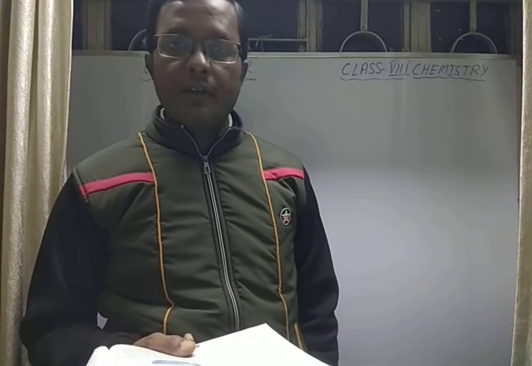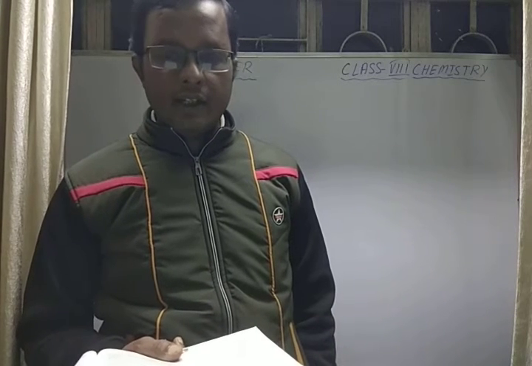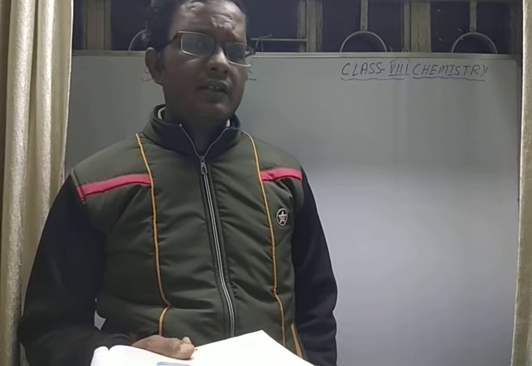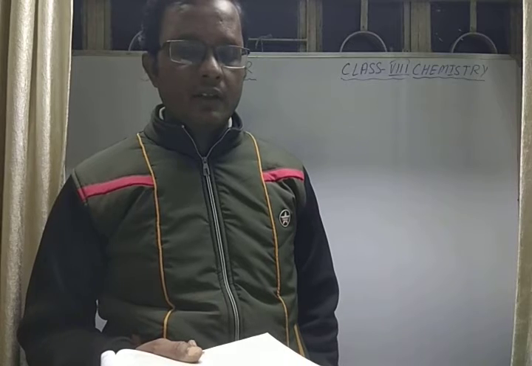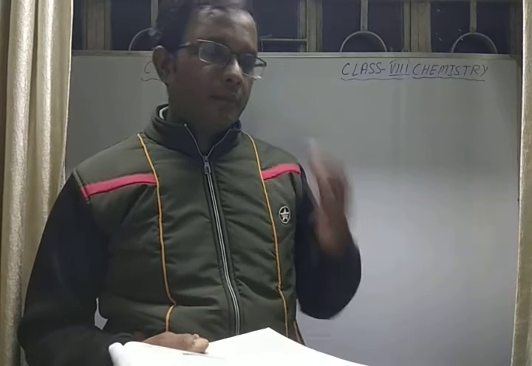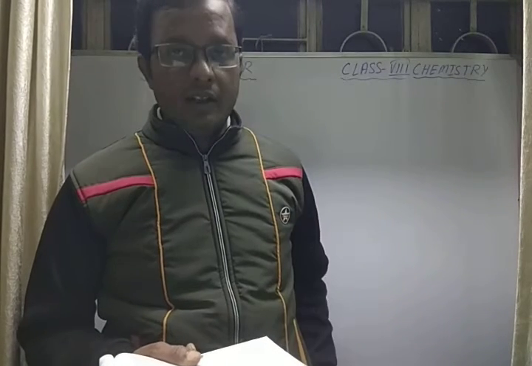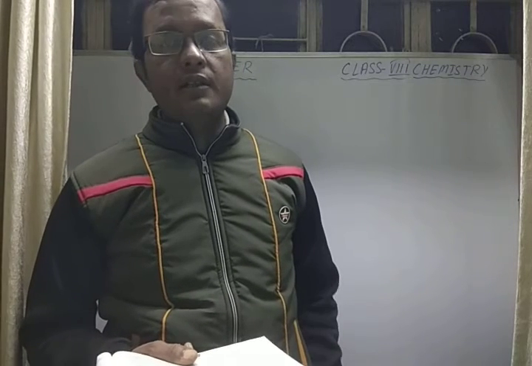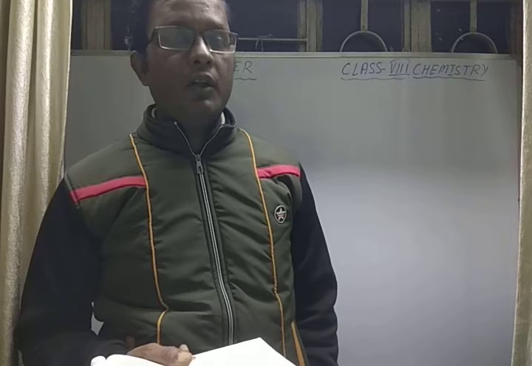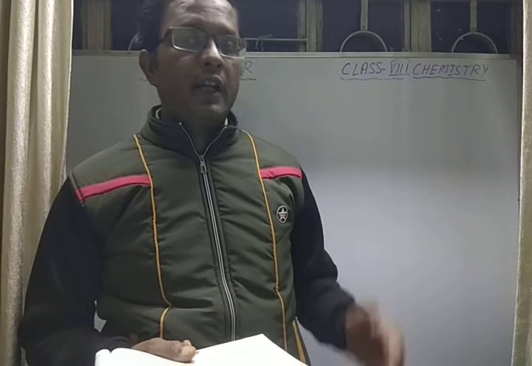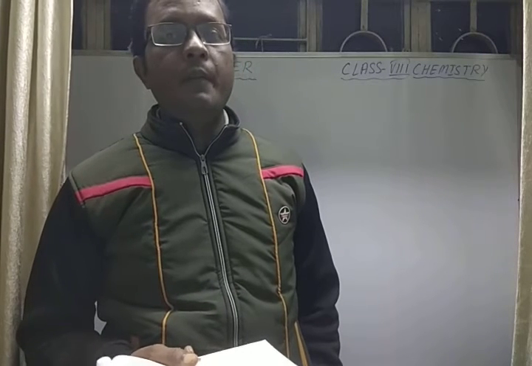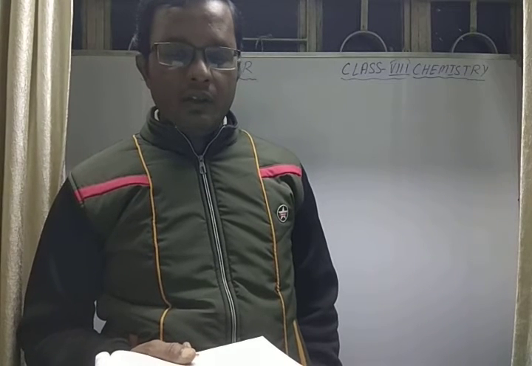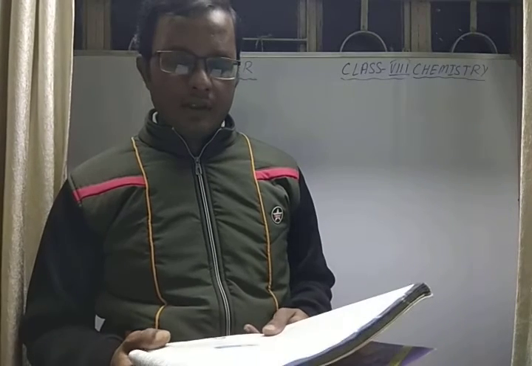Water shows anomalous behavior also, that we have already studied in class 6. This anomalous behavior of water means that water is densest at 4 degrees Celsius. But when the temperature goes lower, its density decreases. So when water freezes, only the top layer of water freezes and ice floats over the water bodies. Below that the water is still in liquid form, so it helps aquatic plants and animals to survive. So all these things you have learned in your previous classes.